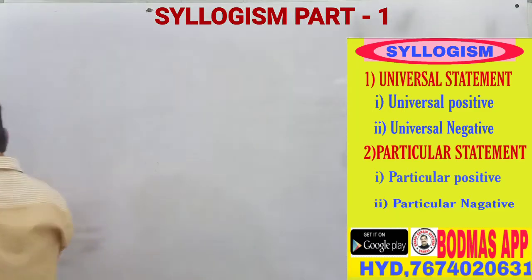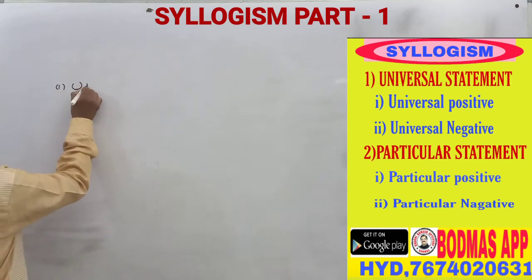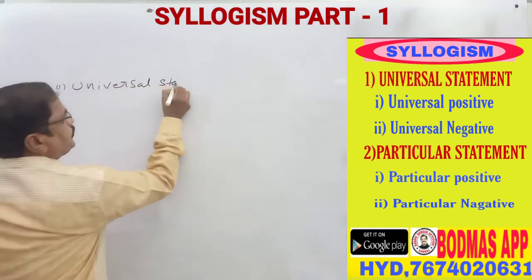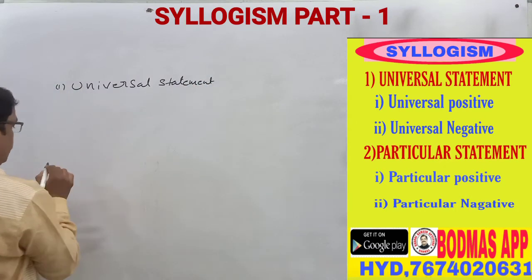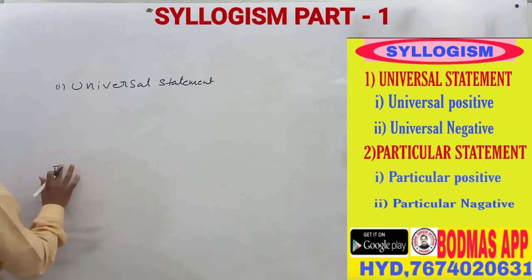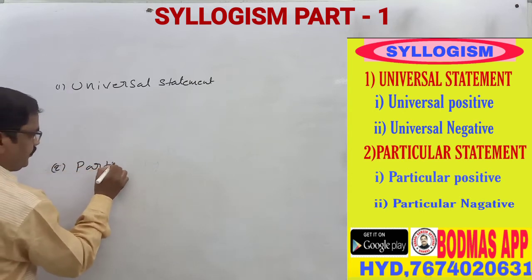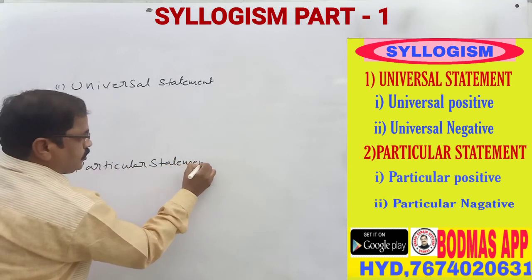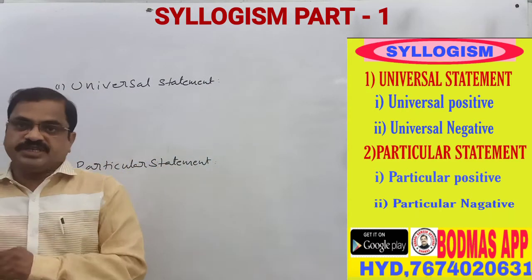Now the syllogism is divided into two parts. Number one part is the universal statement. I have already given it. Again, number two part is the particular statement. So you should understand the meaning of the universal statement and the meaning of the particular statement.